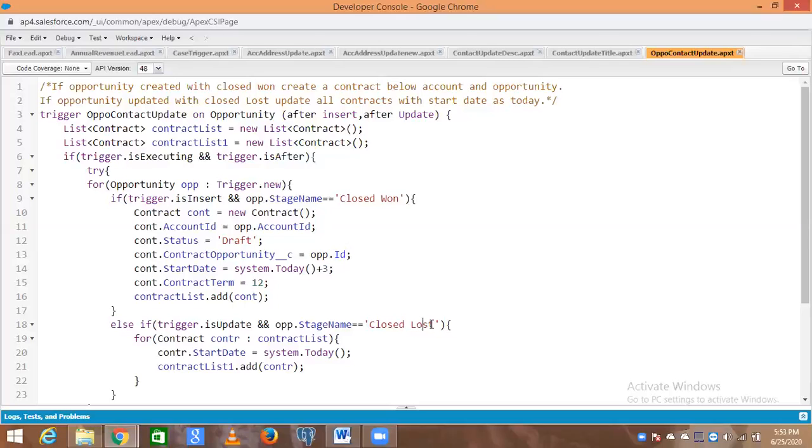Now your participation. The same way we did in the contact trigger, we have to fetch which is updated into a list, right? Right, a list.